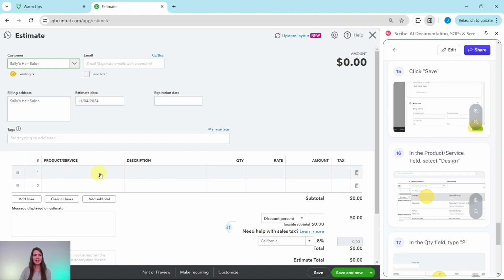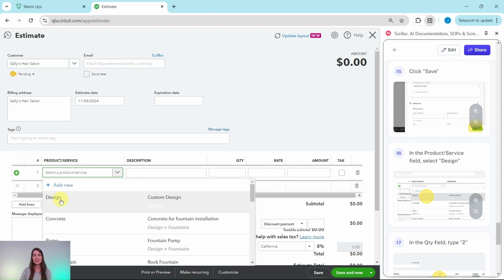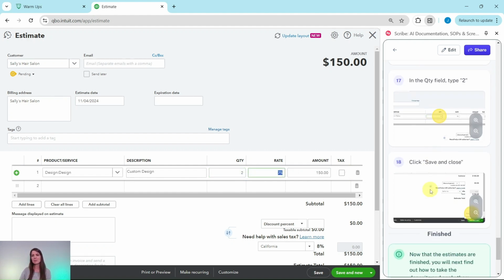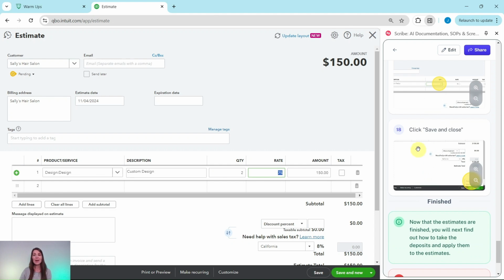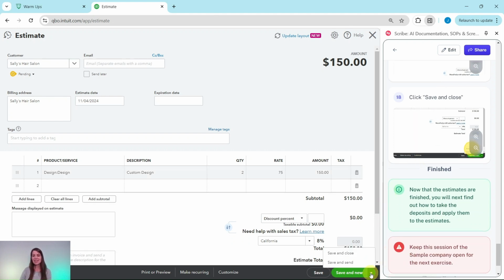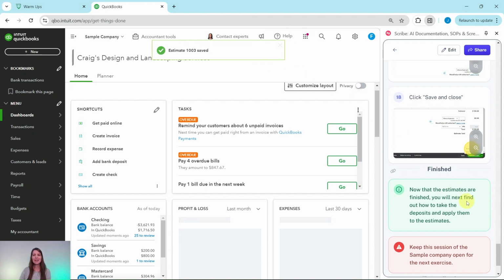In this area down here, once again, click into the product service field 2 times and then select design, which is at the top there. The quantity needs to be changed to 2 for the 2 hours. Hit that tab key and the calculation has been made. And now we can go ahead and click on save and close this time. So go ahead and click on that down arrow, select save and close. And there we go. Now that estimate has been saved.